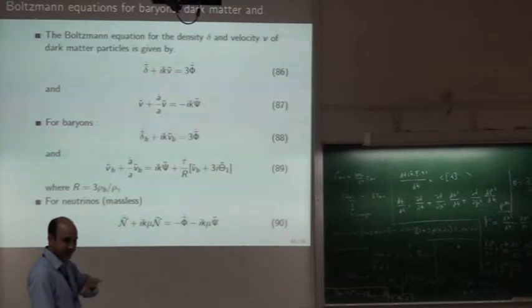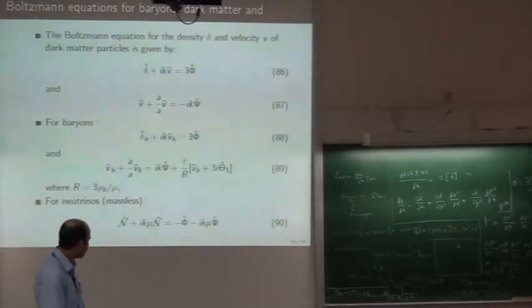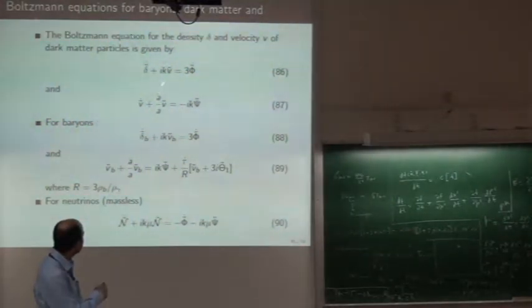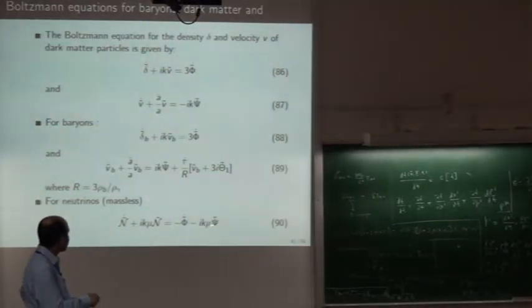A perfect fluid is something characterized by just density and velocity; it cannot have higher moments. So before decoupling, photons and baryons we consider as a perfect fluid. So we have equations for photons, dark matter, baryons, and neutrinos, and you can see that psi and phi are coming everywhere.